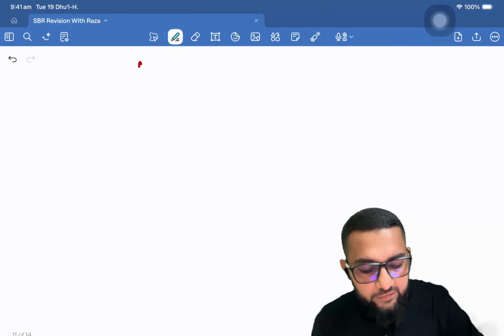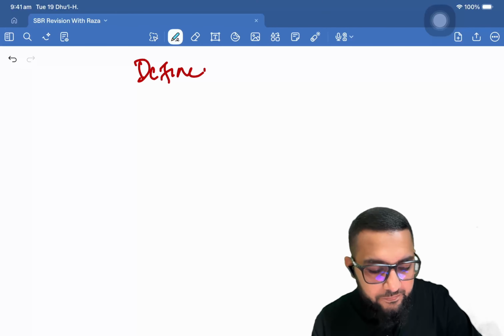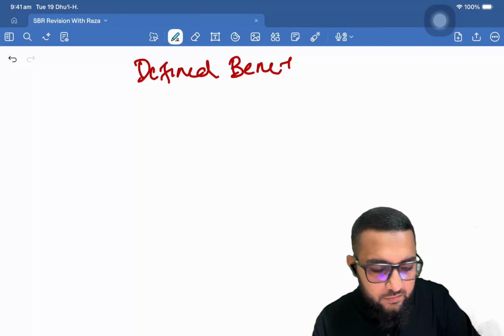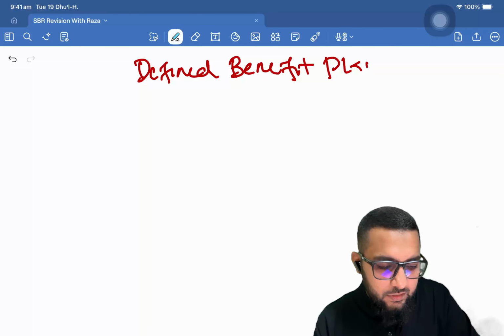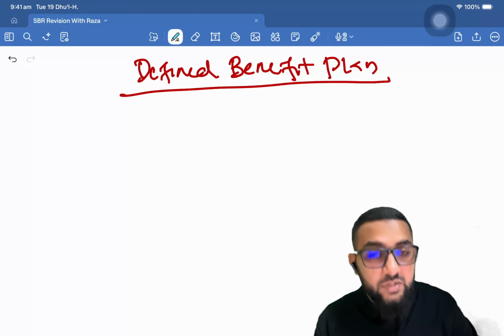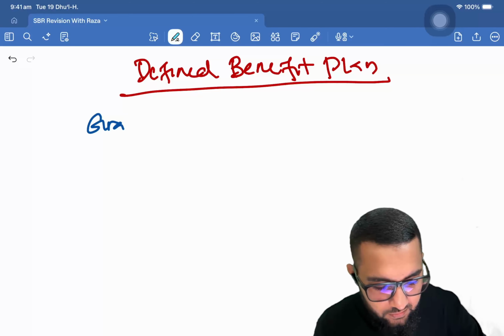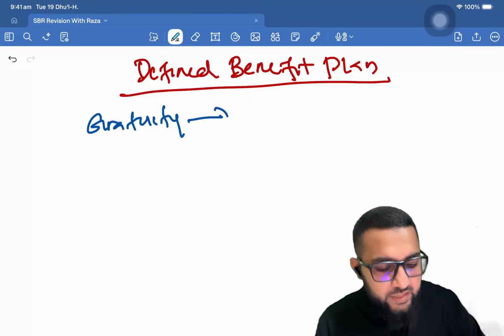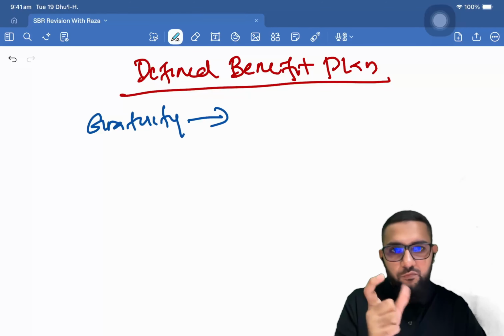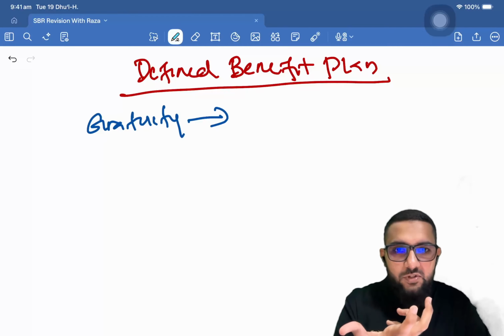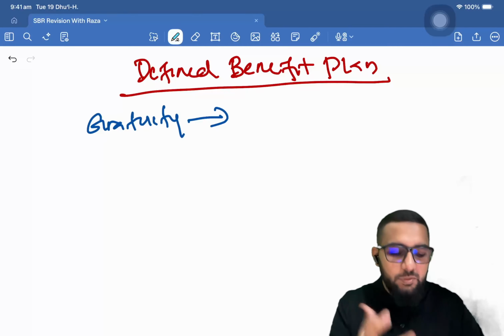Then comes defined benefit. A classic example here will be gratuity. Let's say gratuity. Now, when the employment offer is being given, the employee knows how much gratuity they'll be paid.